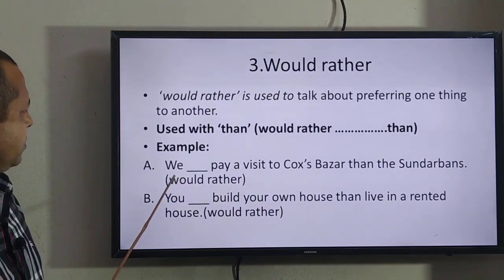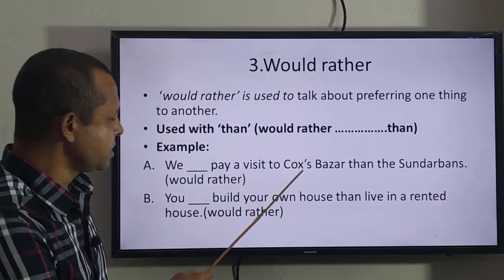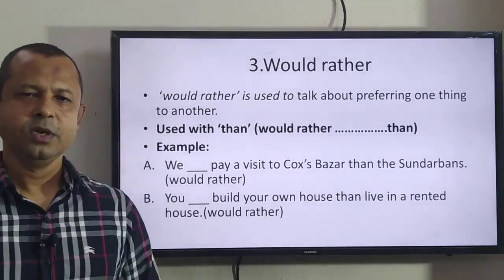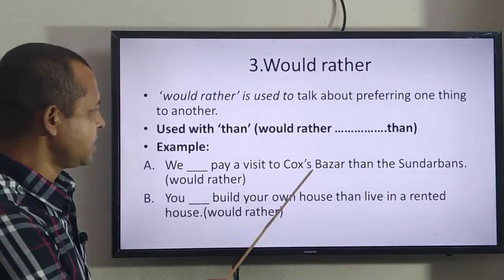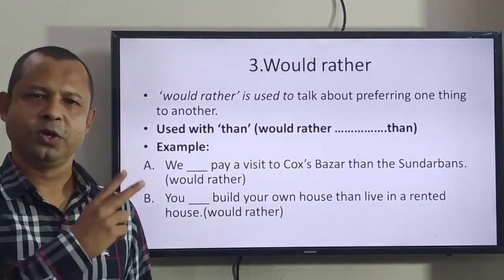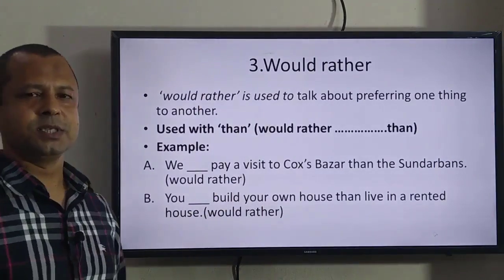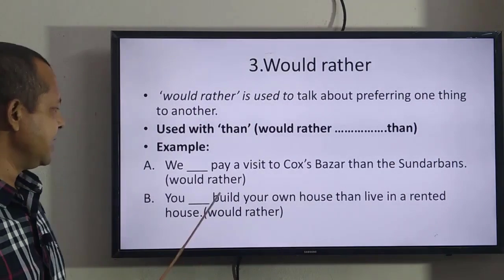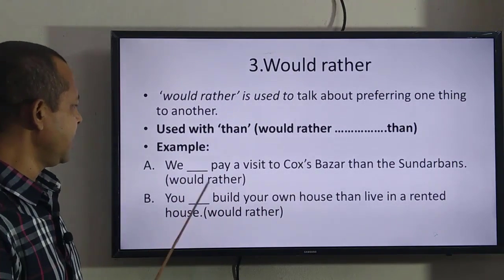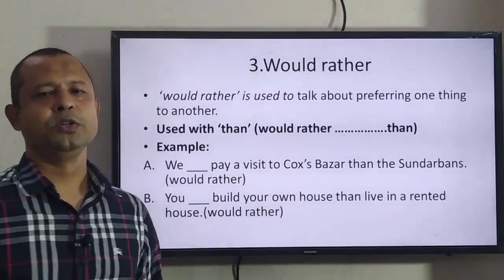See the example. We would rather pay a visit to Cox's Bazar than Sundarbans. For the visit, we have two options. One is Cox's Bazar, another is Sundarbans. Which one do you prefer? We are preferring Cox's Bazar. Here, I can express it like this: we would rather pay a visit to Cox's Bazar than the Sundarbans.